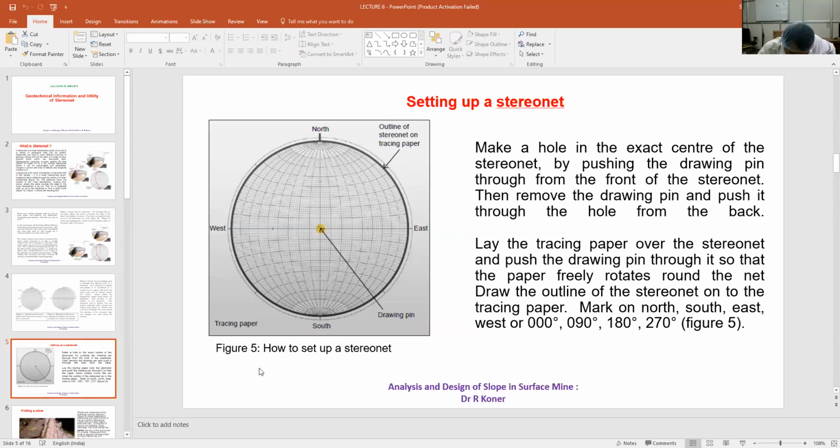Now, setting the stereonet is very important to plot a feature. What will we do? Suppose this is a stereonet. We will keep the stereonet at the bottom. Then we will try to collect a tracing paper.